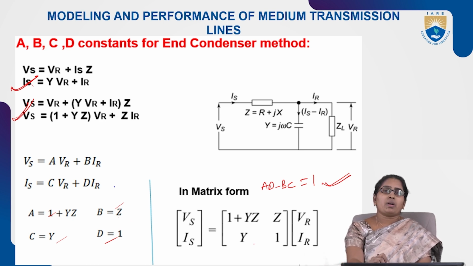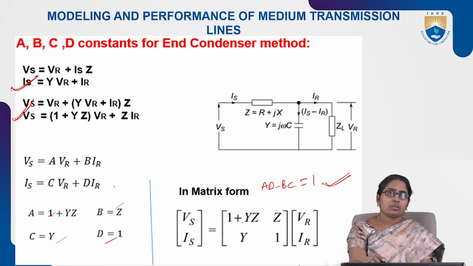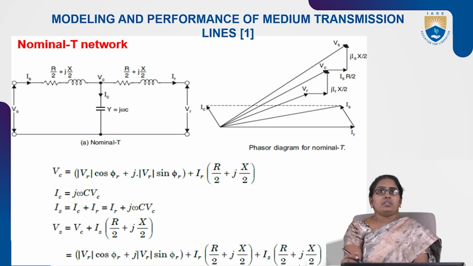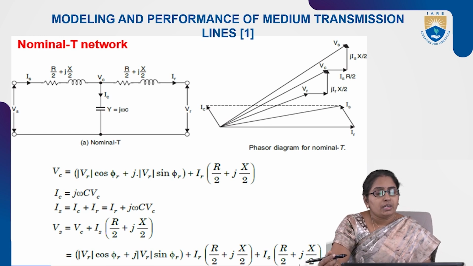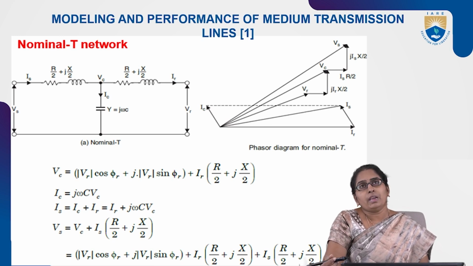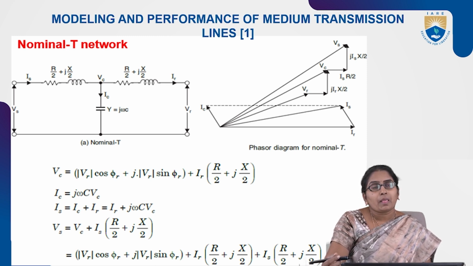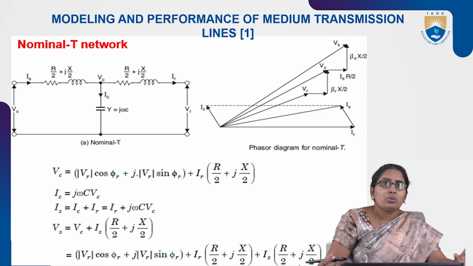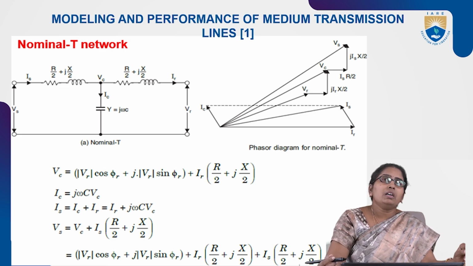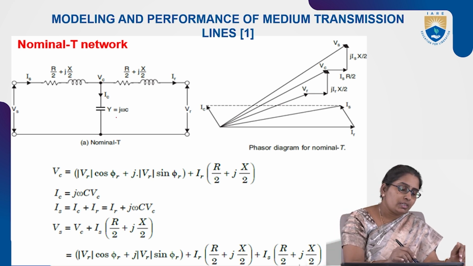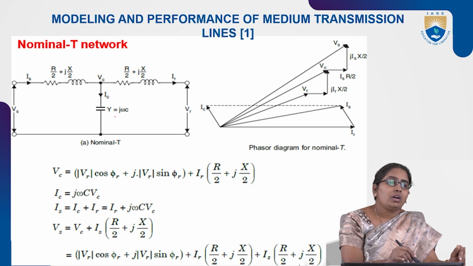Here in matrix form, the above two equations are written. Next, second method, nominal T. Nominal T network means the equivalent circuit looks like the shape of the alphabetical letter T. Here the total capacitance is assumed to be at the middle of the line, so that is why it is shown like this. And it is considered in the form of admittance again, so j omega C is equal to Y.